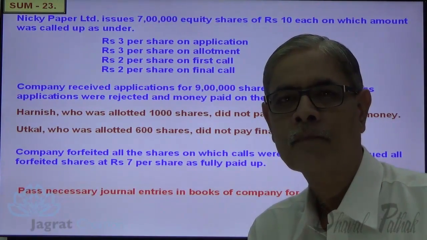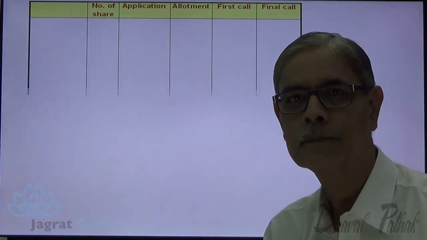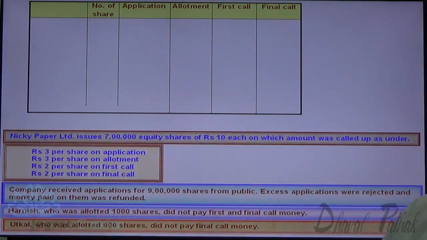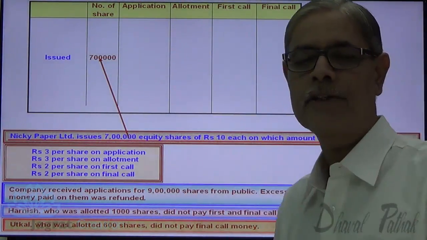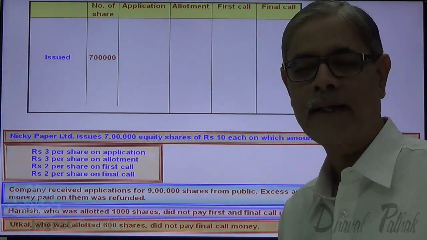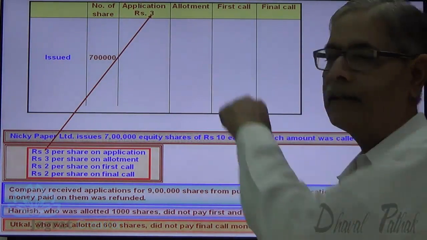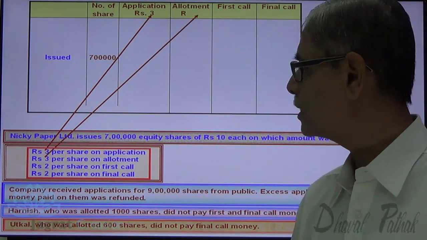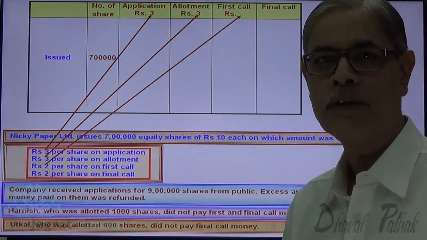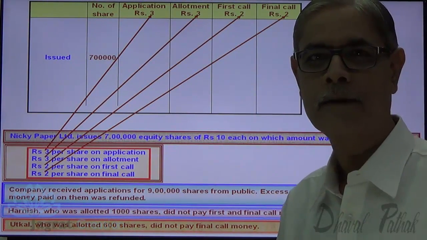Now, I want to prepare a working note for writing the transactions. Observe it. Company wanted to issue 7 lakh shares. Company has issued 7 lakh shares. How is the amount demanded on these shares issued? ₹3 with application, ₹3 with allotment, ₹2 with first call, and ₹2 with final call. This is how the amount is demanded.